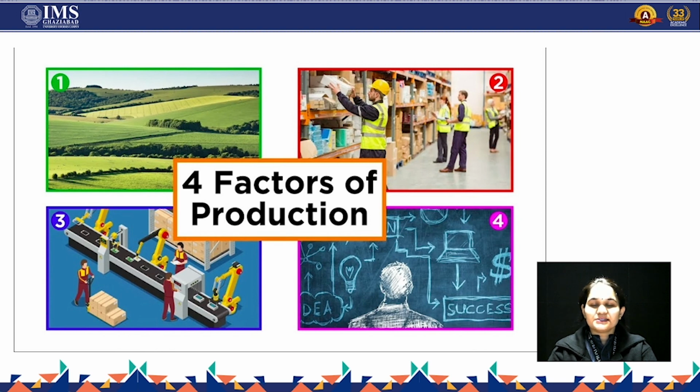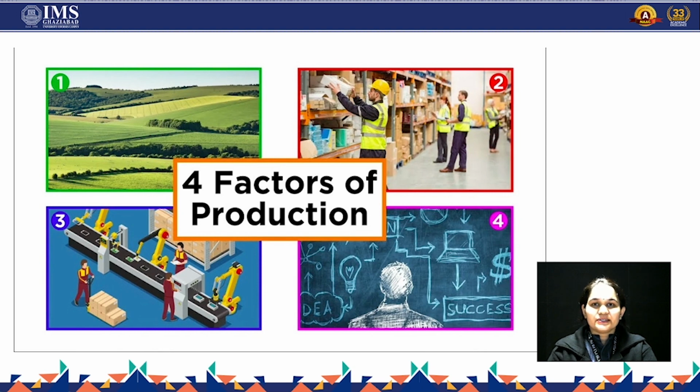Then the first is land. It's very obvious that when I want to start a bakery, I need a place where I will start that business. So the first input that I require is the land where I'm going to start my bakery. In return for land, what I'm going to give as a reward is the rent.